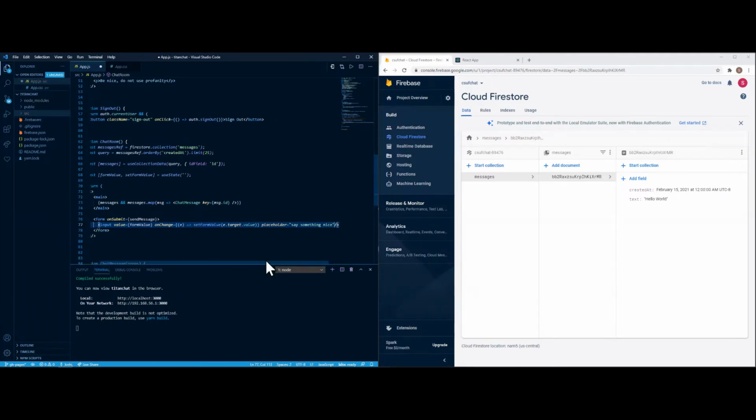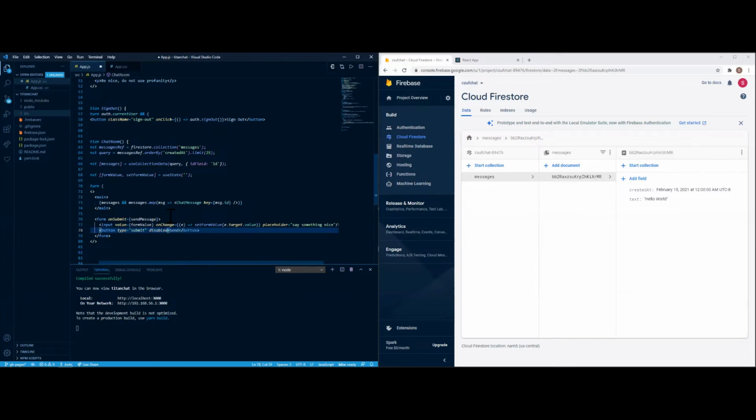Now we're going to have to create the button for that, because this is just the send button. So type send in here, and then create the following, type submit, and then we'll have the form value be disabled.